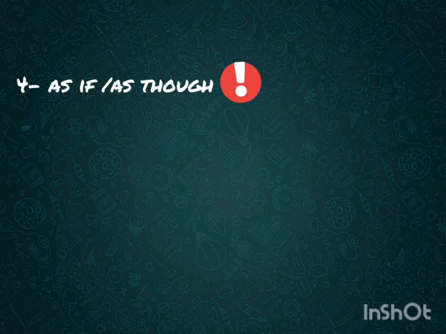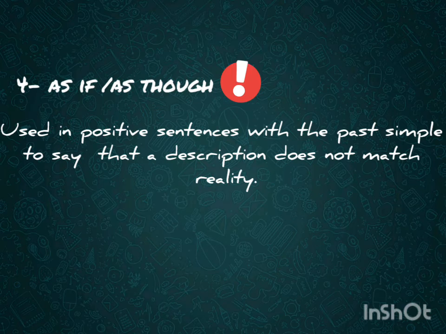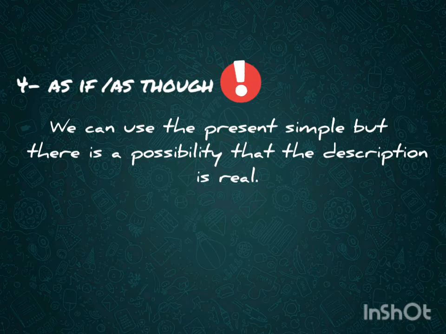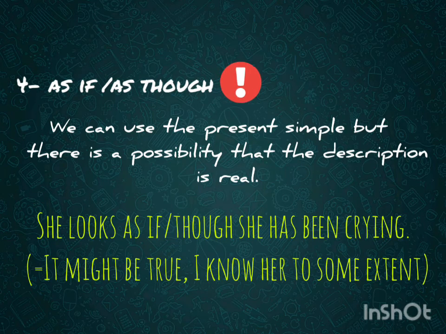Number 4, as if or as though. They are mainly used in positive sentences followed by the past simple to say how something appears now and stress the fact that it does not match reality. He looks as if he knew the answer, even though I know it's not probable that he knows the answer. We can also use the present here, but in this case there is a possibility that what is being described is real. She looked as if or as though she has been crying means that I think it is possible.